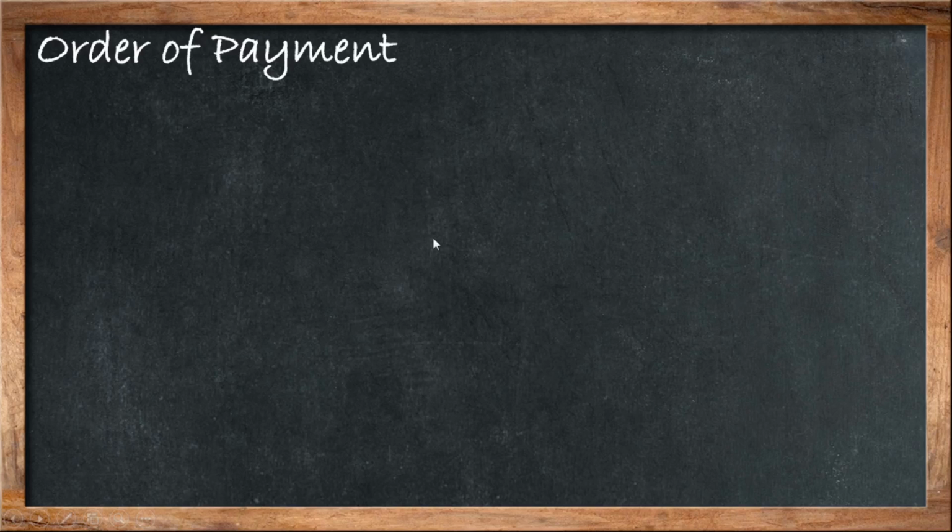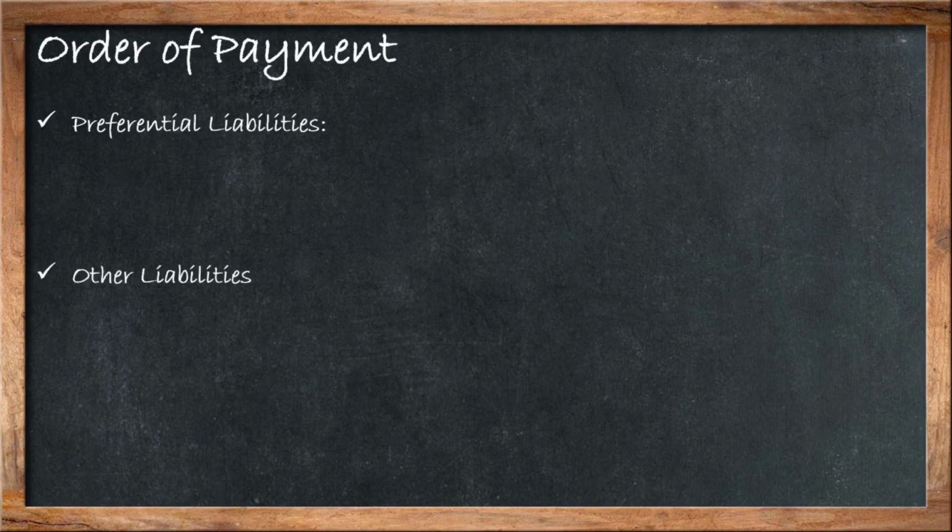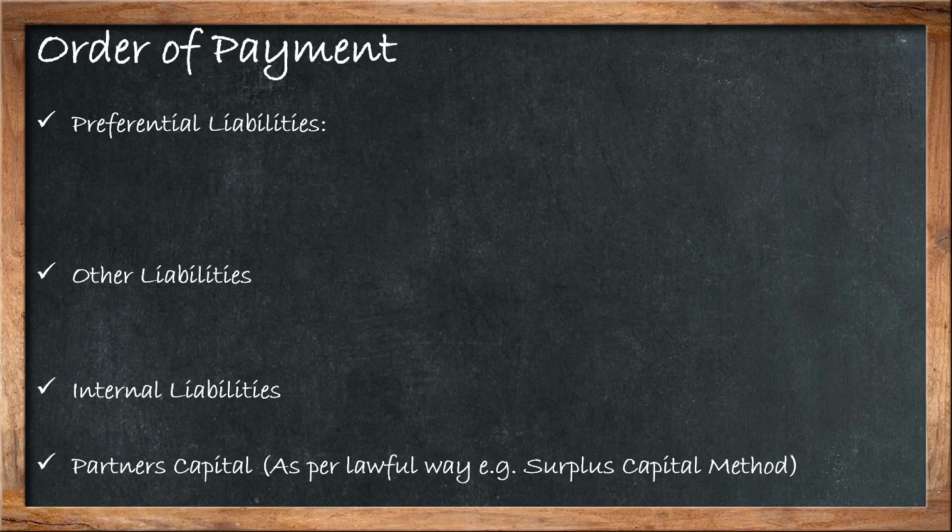Now the most important part of piecemeal distribution is the order of payment. What is order of payment? Order of payment means the person who is liable to receive money in a preferential way. So the person who has given us a loan or any kind of amount, or creditors or whatever it may be, as per the government rule, there are certain liabilities which we have to pay first. Later on we can pay our partners' capital. So that is subclassified into preferential liability and other liability, internal liability and partners' capital.